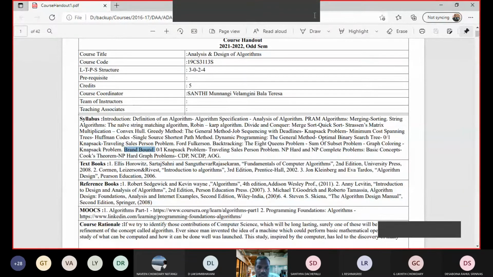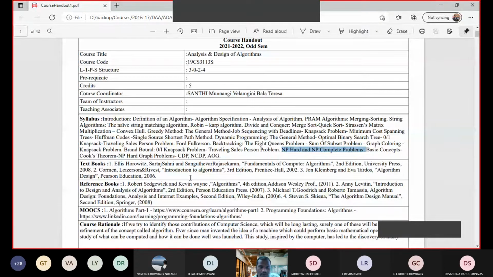Finally we end up with finding difficult problems. How do we solve them, like NP-hard and NP-complete problems? These are non-deterministic polynomial algorithms and non-deterministic polynomial solutions available for very complex problems. So these things we will study at the end of the course.